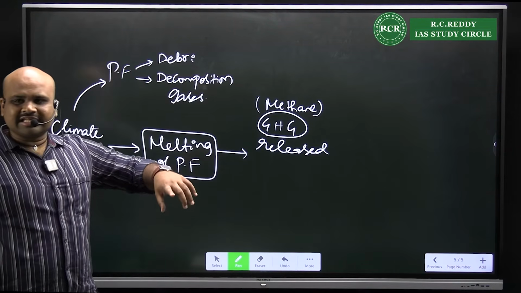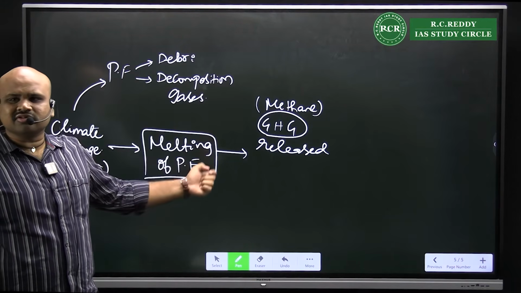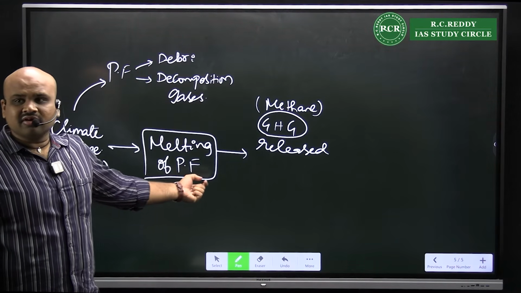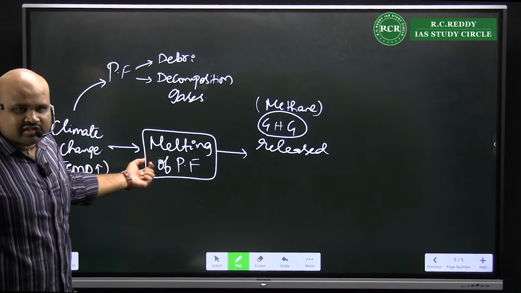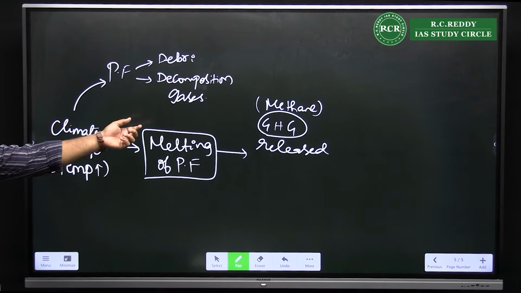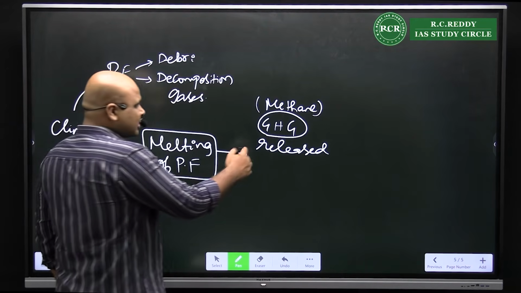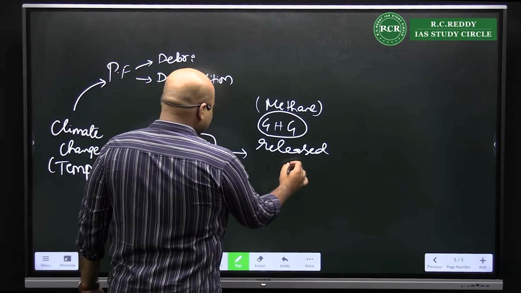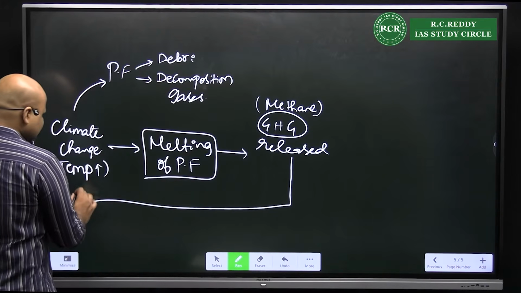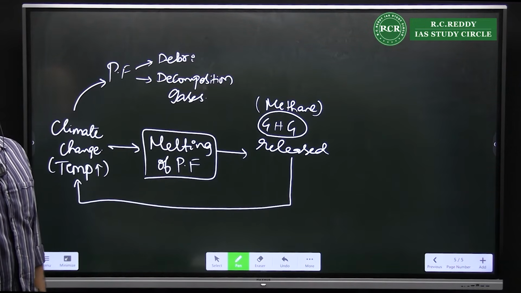Methane, which was previously entrapped in the original conditions of the Arctic, is now released because of the melting of ice. Why is the melting of ice going on? Because of the increase in temperature. Because of this greenhouse gas release, what happens? Further, it will result in an increase in temperature.